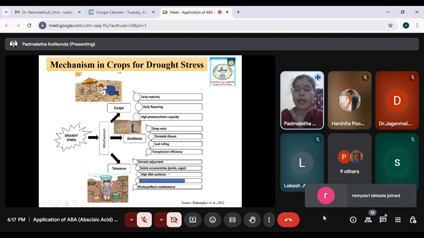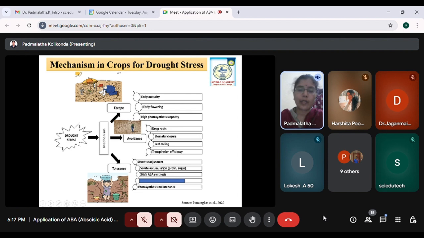And one important aspect which our topic revolves around is ABA. ABA is abscisic acid, which is a phytohormone, also called a stress hormone. It is endogenously produced in the plant, present at a minimal level. Whenever a plant is subjected to stress, the endogenous production of ABA will increase, and there are mechanisms which depend on this ABA.